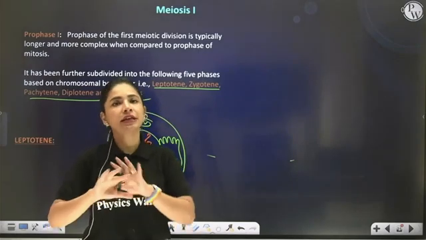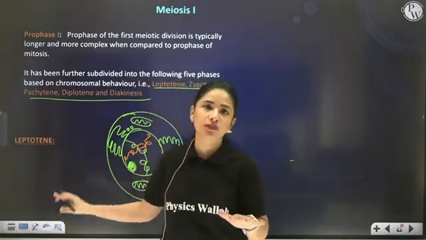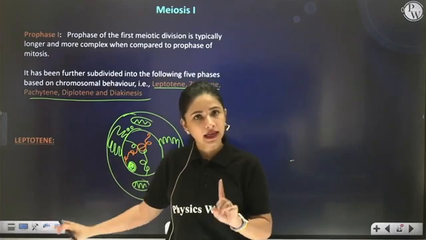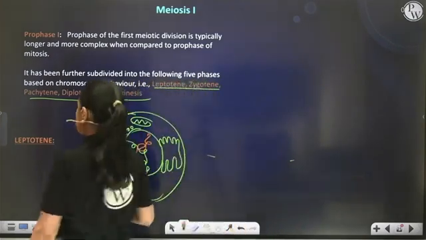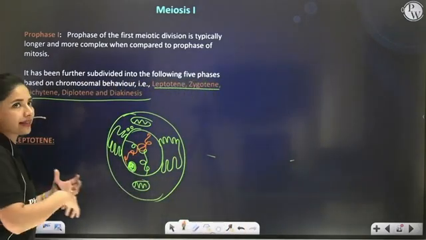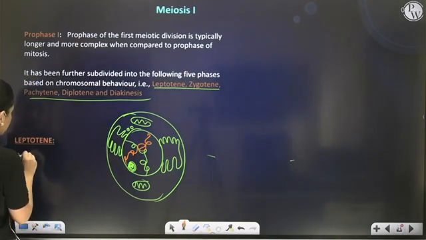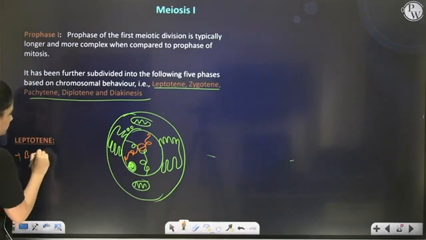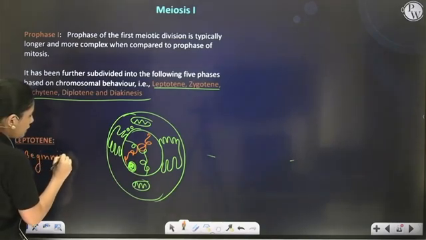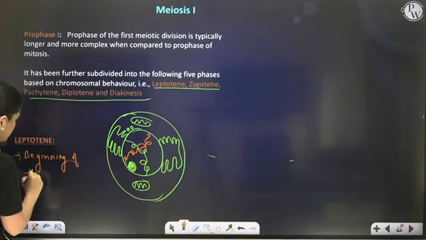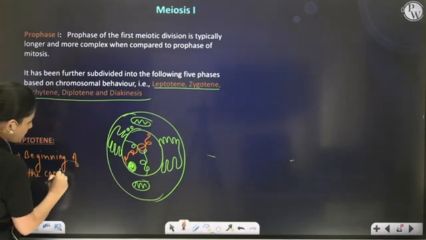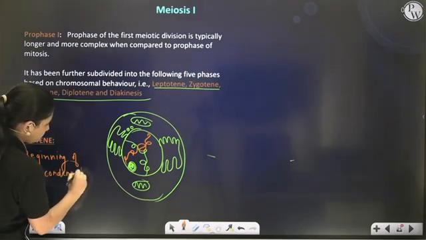So everything is just beginning in the prophase 1 leptotene, correct? So leptotene stage is just characterized by the beginning steps. So one we can write, leptotene is characterized by the beginning of the condensation of genetic material.